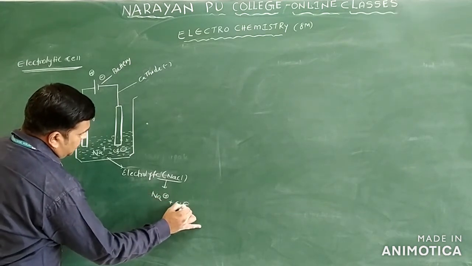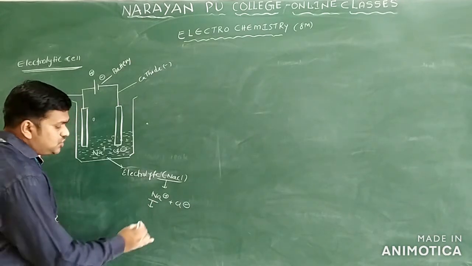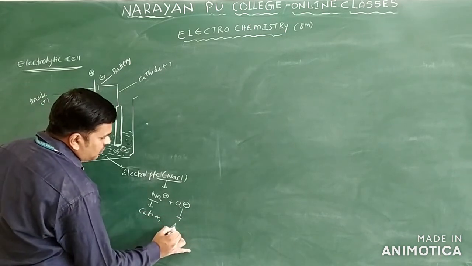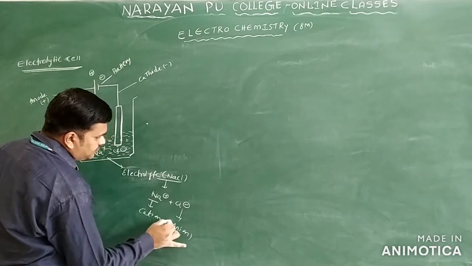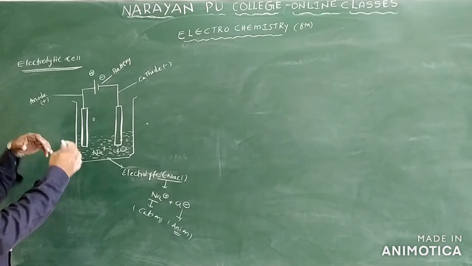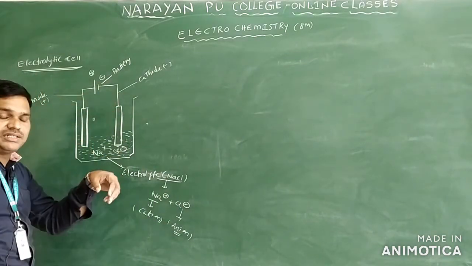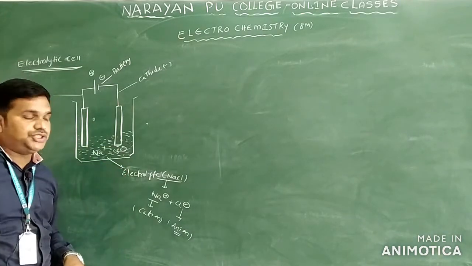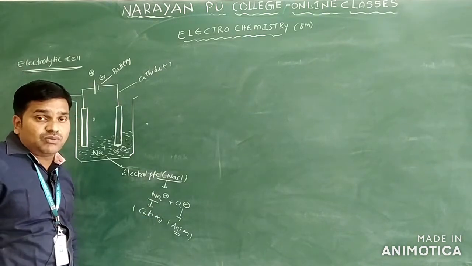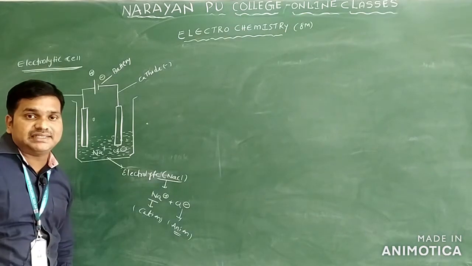Na plus and Cl minus ions. Na plus has a positive charge, so we call it a cation. Cl minus we call an anion. If you pass electricity using the battery, electricity will enter the electrolytic solution, and the dissociation of ions will take place. The ions are Na plus and Cl minus. Na plus is a cation and Cl minus is an anion.